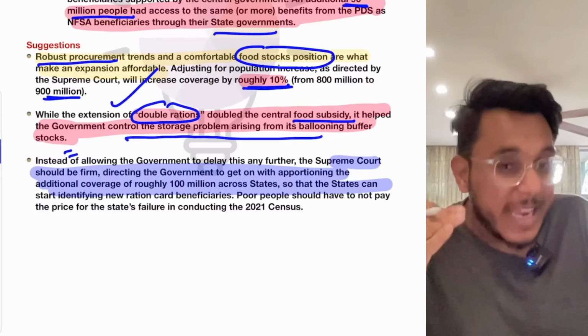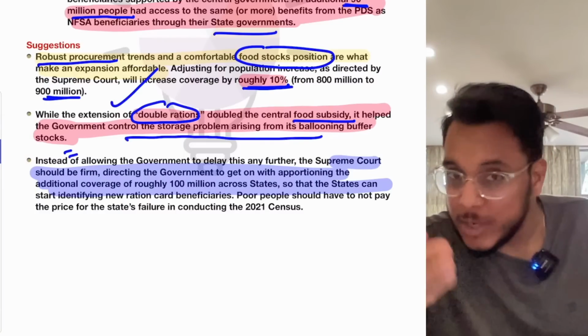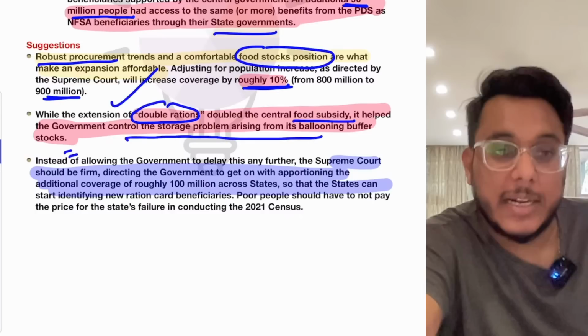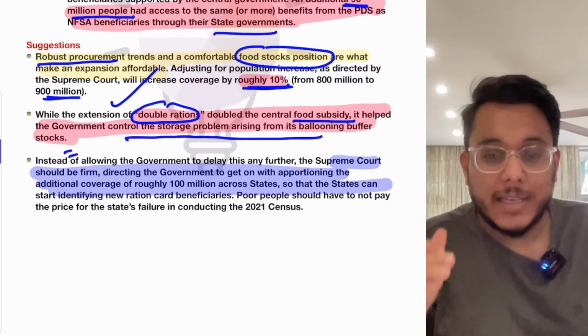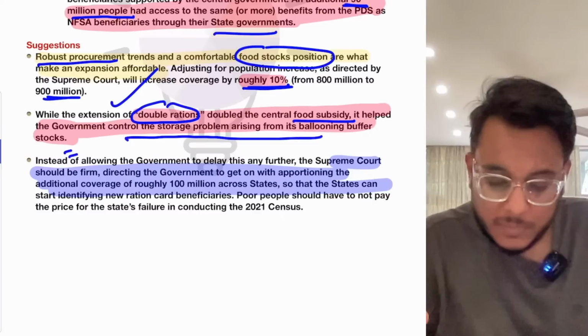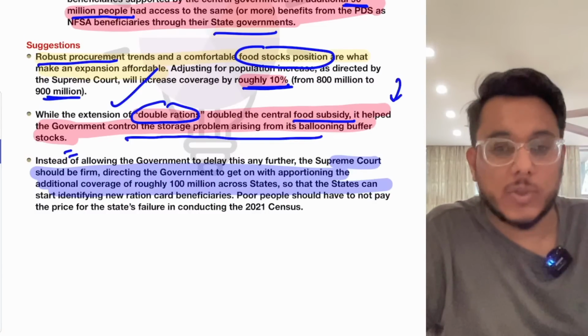Now see this thing, though you gave more food, I told you under the Pradhan Mantri Garib Kalyan Anna Yojana, double food was given. So by that particular thing, actually what happened, the government's storage problem also got addressed.